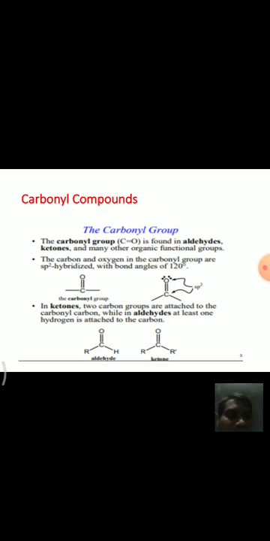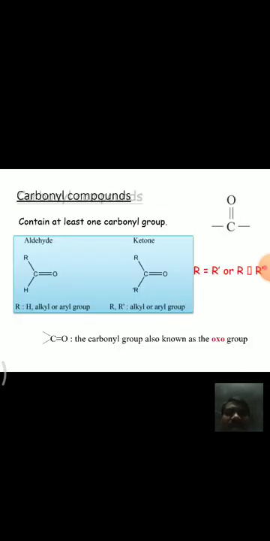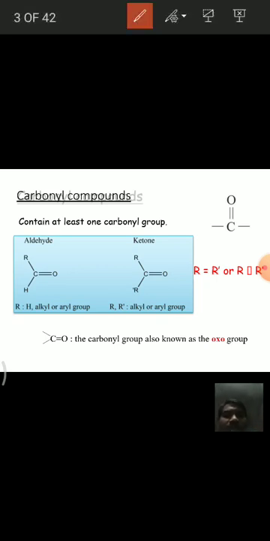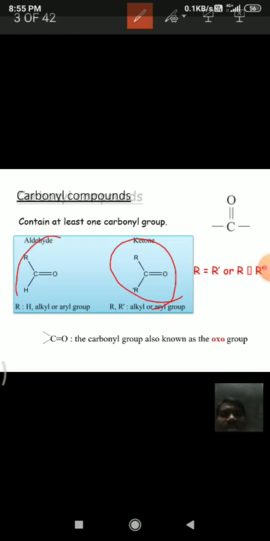If at least one hydrogen is attached, that is an aldehyde. The other side may be an alkyl group or hydrogen. These have the general formula RCHO. And coming to ketones, two alkyl groups are attached, R-C double bond O-R, like this, and this is aldehydes.